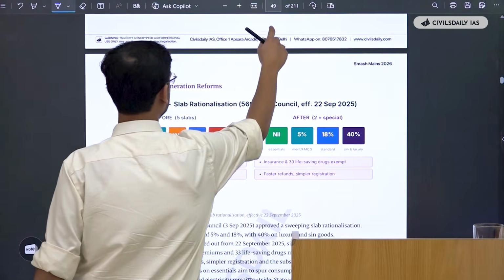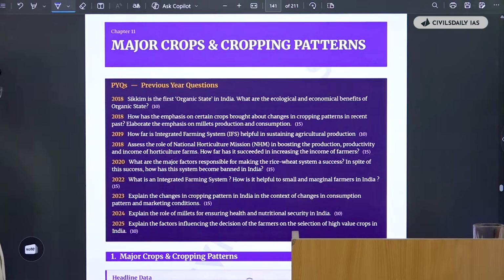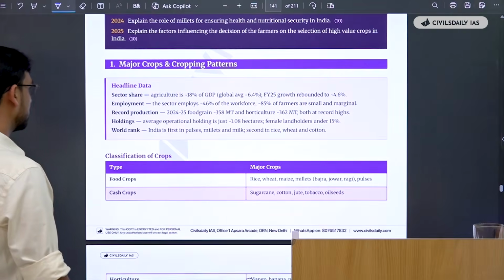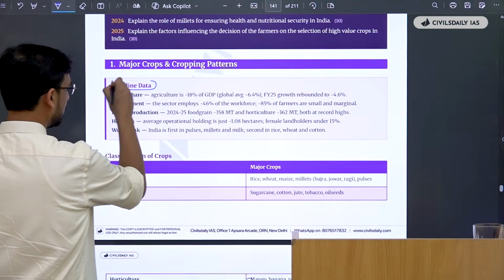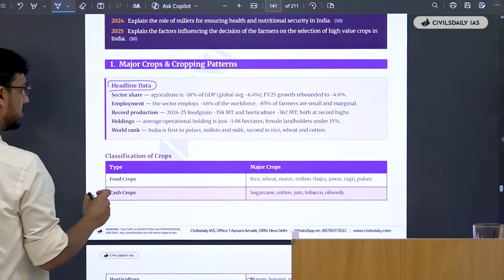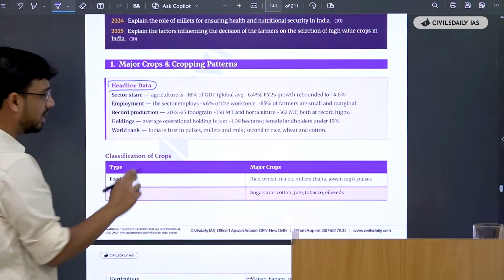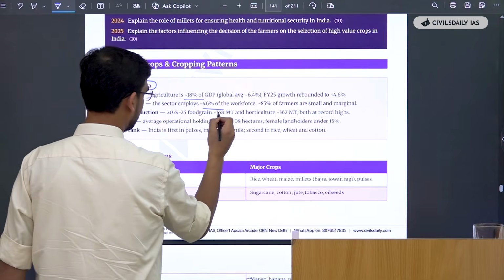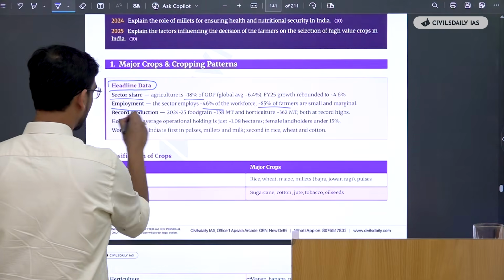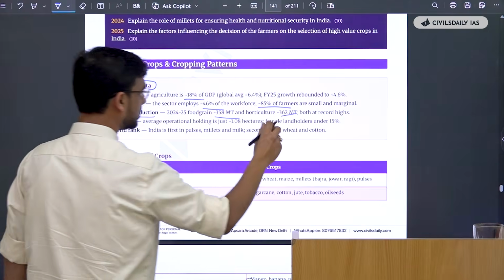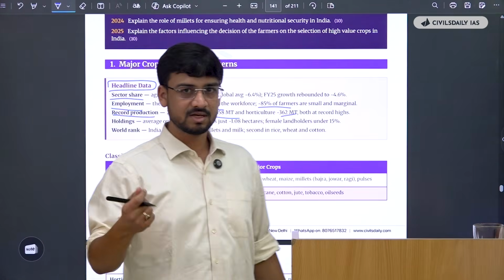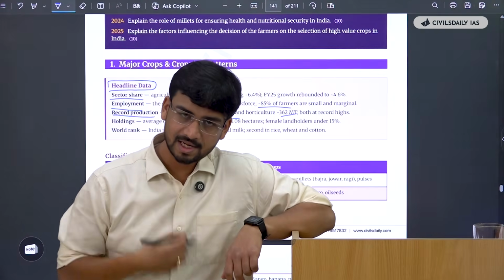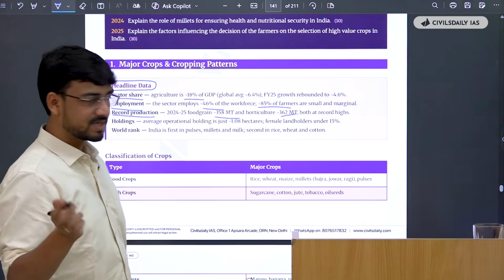If you were to see, the first topic is major crops and cropping patterns. So now if you were to see, they have given the data. So in your own data sheet, what you have got to do is make a data sheet of yourself in which you will say, okay, sector share 18%, employment 46%, 85% marginalized, record production 358 million. So that you revise it, relocate it, so that that data registers in your brain, so you can use it directly when you're quoting a point as a substantiation metric.